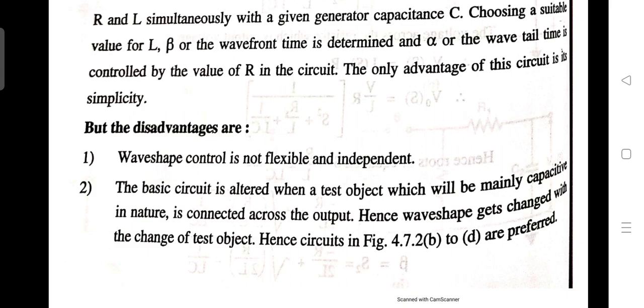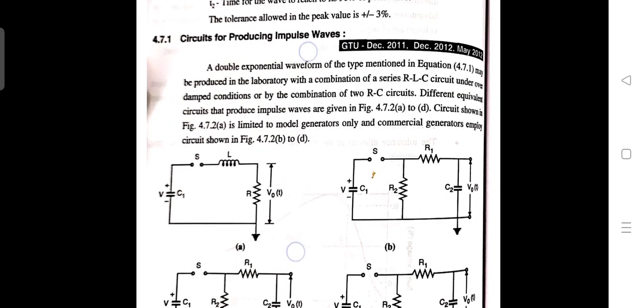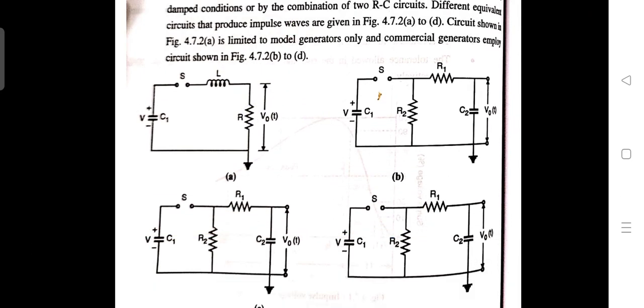Hence wave shapes change with the change of test objects. So the other circuits we already saw are preferred. Now we will do the analysis of the other circuits, which have resistance and capacitance across the system.